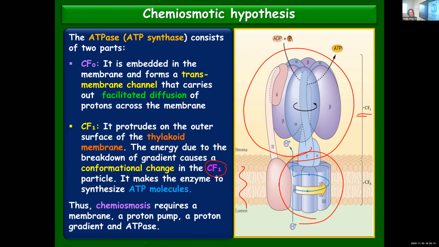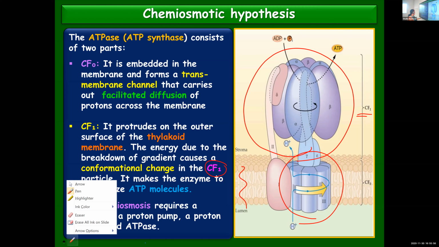Conformational change means change in the structure and the shape, and it makes the enzyme synthesize ATP molecules. So the energy will be released when the proton gradient is broken down. This brings about a conformational change in the structure and shape of CF1, and this results in the synthesis of ATP molecules.